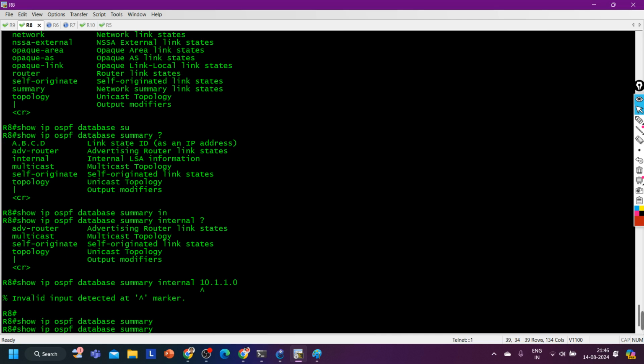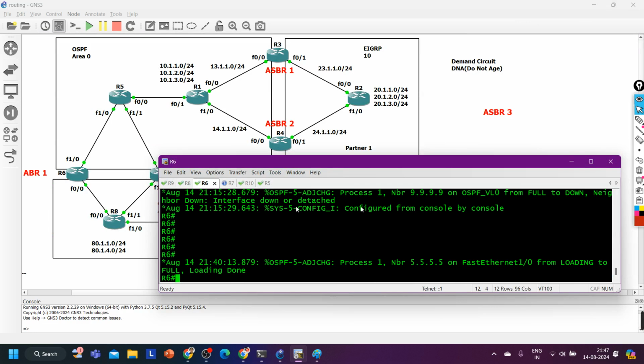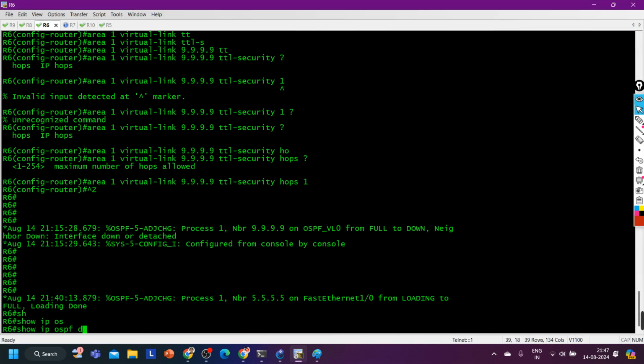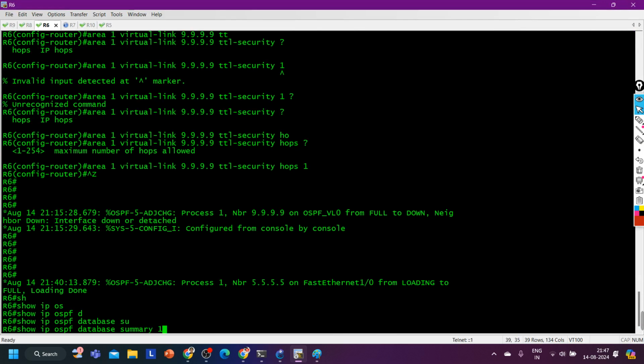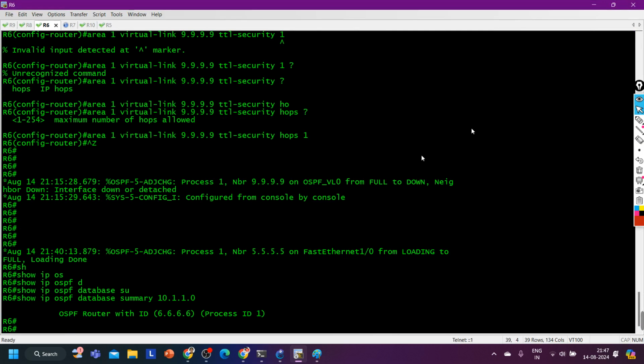Summary LSA, how to open the summary LSA in detail? Okay, actually here we cannot open the summary LSA in detail. In the summary LSA it will only share the route information. We can open summary LSA in detail on router number 6 only. Like on router number 6, so IP ospf database summary and 10.1.1.0.